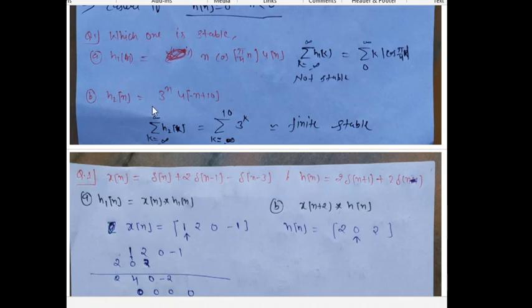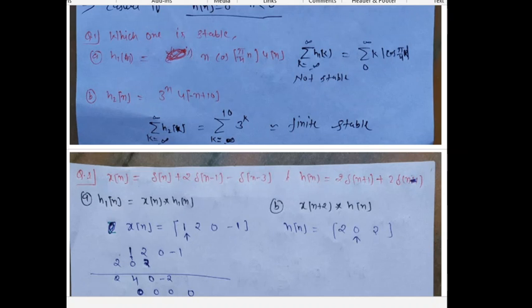And the next question is given as h2[n] is given as 3 to the power n u[minus n plus 10]. So this equation will be valid when minus n plus 10 is greater than 0, or we can say that n should be less than 10. So the limit of k will be minus infinity to plus 10 of 3 to the power k. When we put the value of k from minus infinity to plus 10, it will give us some finite value. So this system is stable.